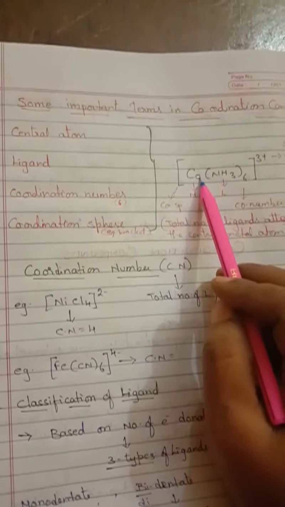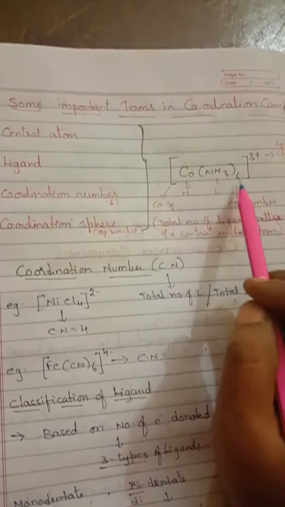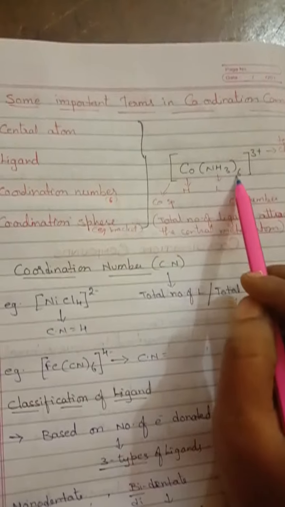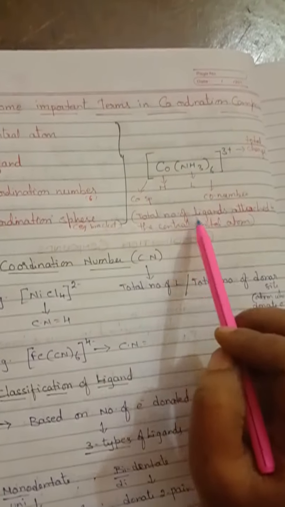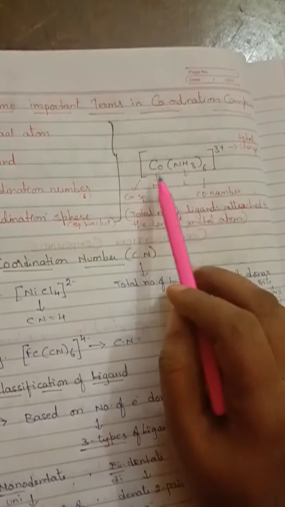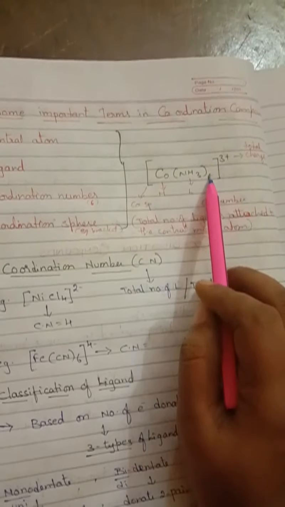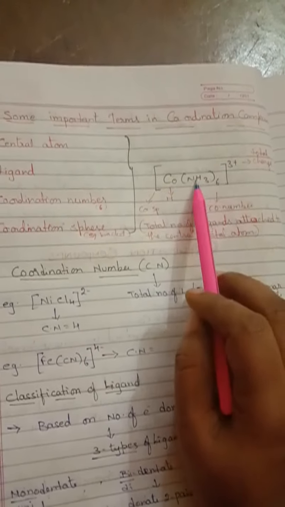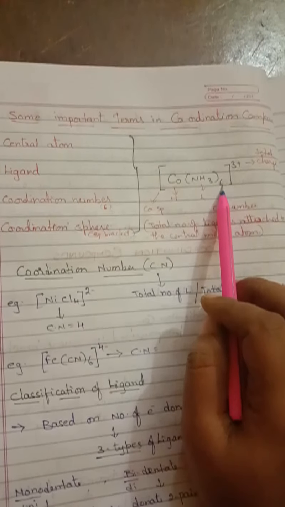So to this central metal atom, how many NH3 are attached? NH3 total 6. So coordination number is 6. Okay. Coordination number is nothing but the total number of ligands attached to the central metal atom. So the number written below is called the coordination number.